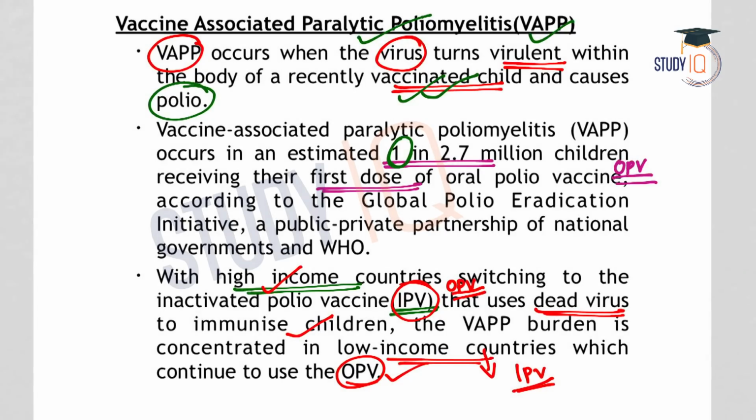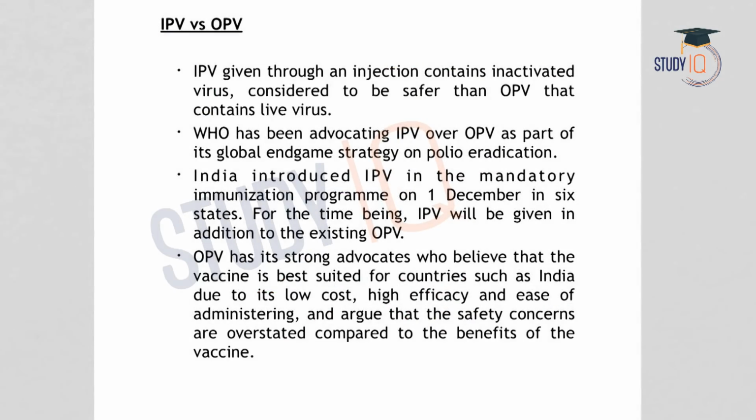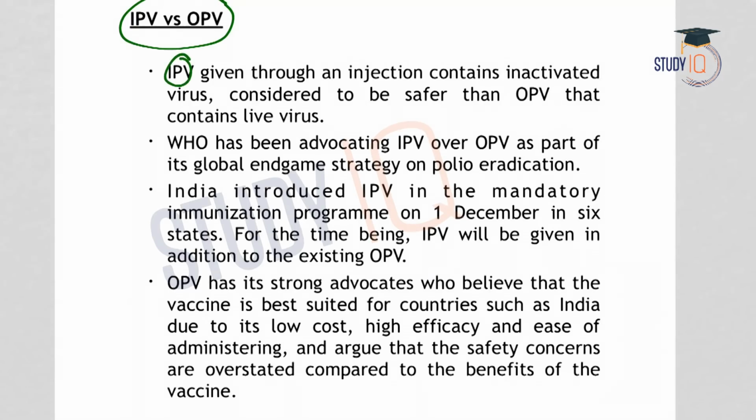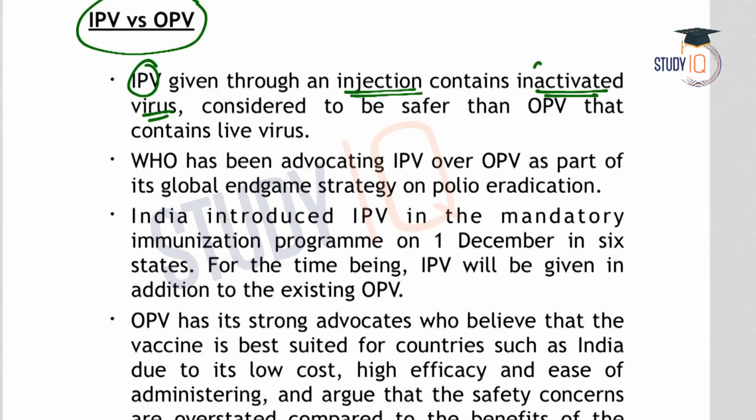In the case of India, it is not only that India is a middle income country, but the vast population of the country is also a challenge in implementing the IPV completely. Now let us understand the basic difference between IPV and OPV. IPV is given through an injection and it contains inactivated virus. That means the virus is dead. It is considered to be safer than the OPV, and OPV contains a live virus. That means the virus is alive.